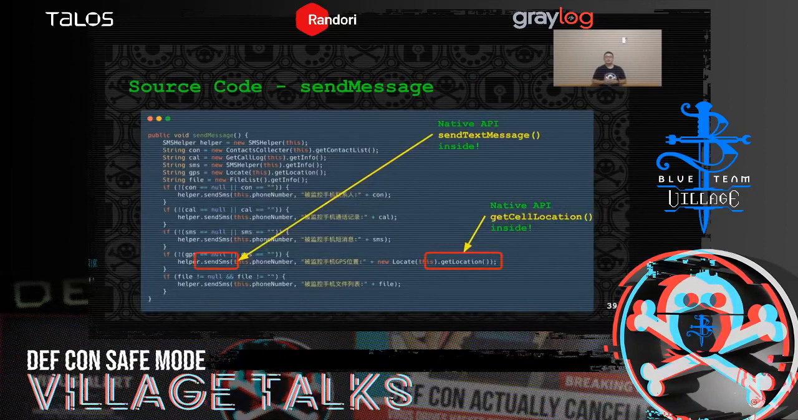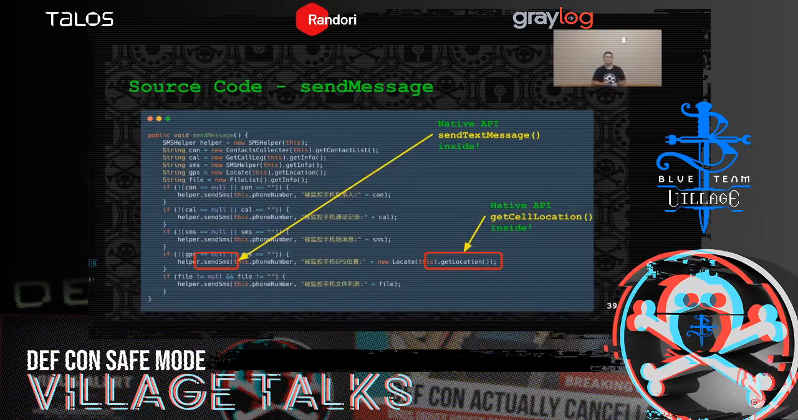Let's locate the function send message. And we found that there are 2 functions that contain the 2 native APIs respectively. They are send SMS and get location. If we dive into the function get location, we will see that it contains native API get cell location. And if we dive into the function send SMS, we will see that it contains native API send text message. So the code here means it first collects your cell phone location data and sends it out through SMS.